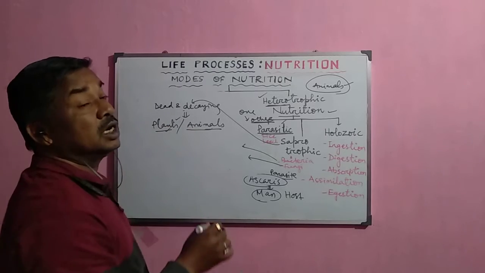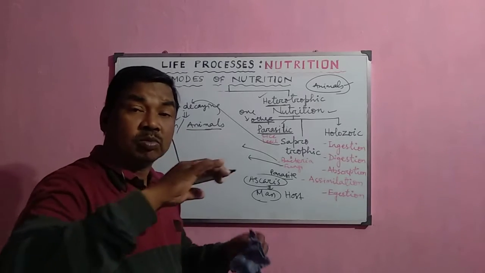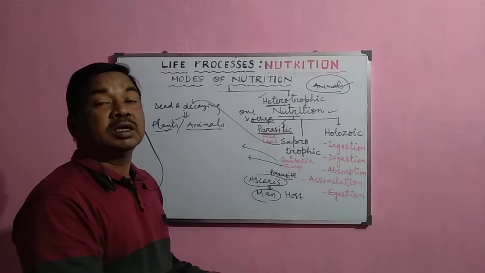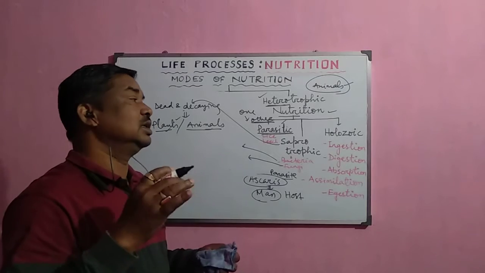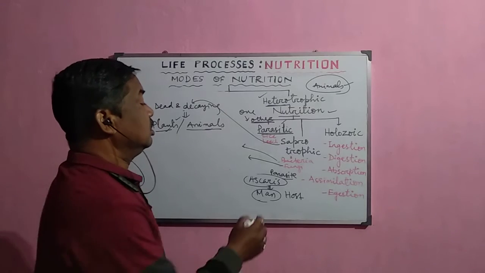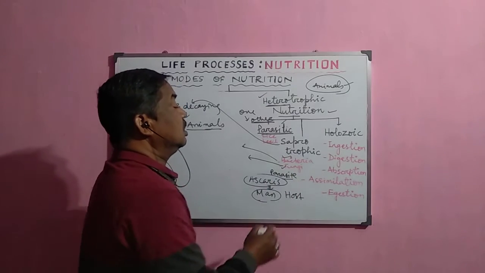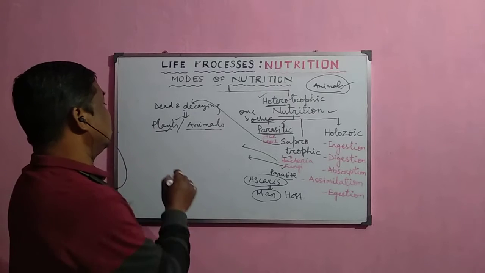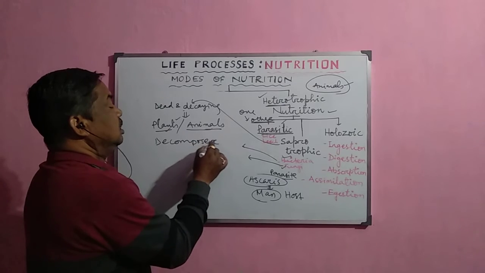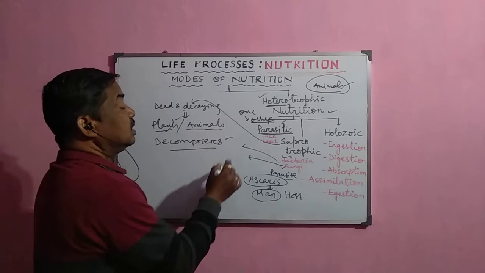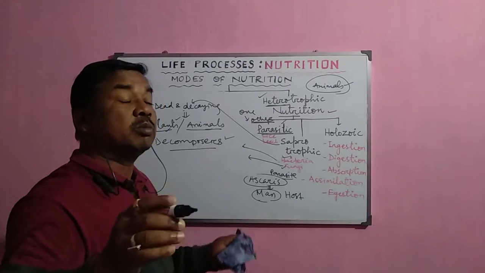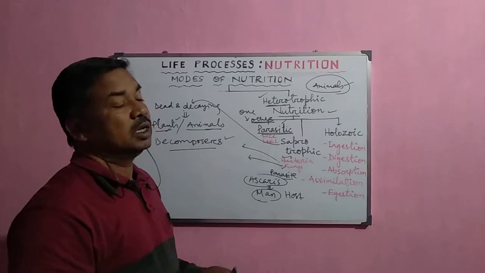They grow in these dead materials and they dissolve or digest the dead materials outside, and after the digestion they absorb them into their body. So this mode of nutrition is called the saprotrophic mode of nutrition. And these organisms, like bacteria and fungus, are called saprotrophs, or commonly also decomposers, because they break the dead complex material into a simpler form, and then they absorb it into their body.